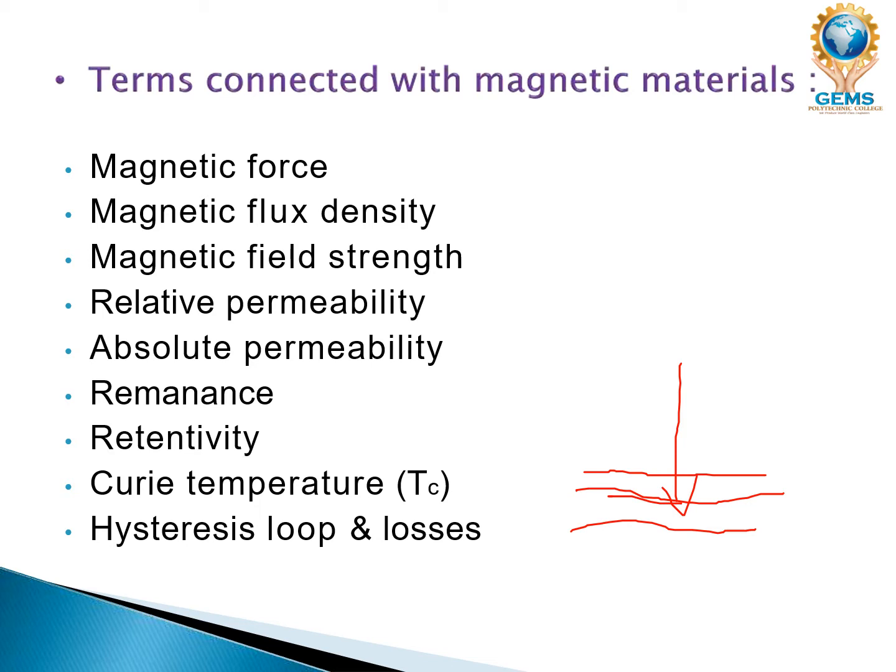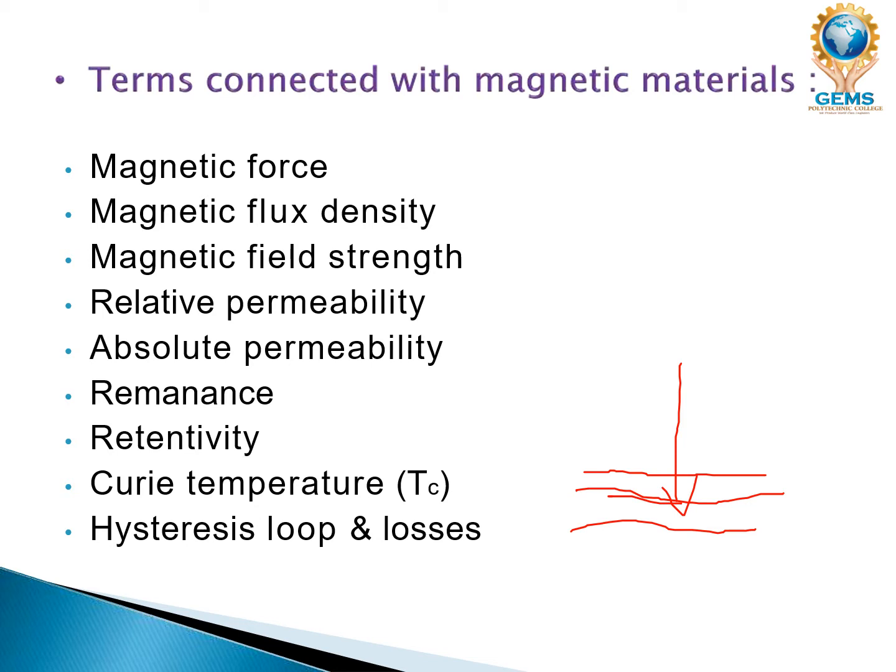Next is the magnetic field strength. Magnetic field strength is what is required to create a certain flux density within a certain material per unit length of that material. That is called the magnetic field strength.